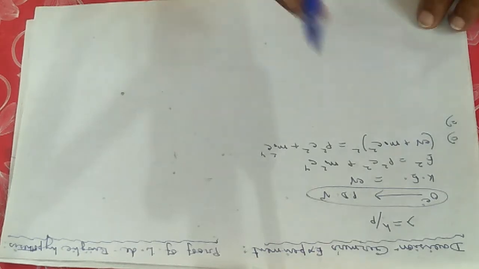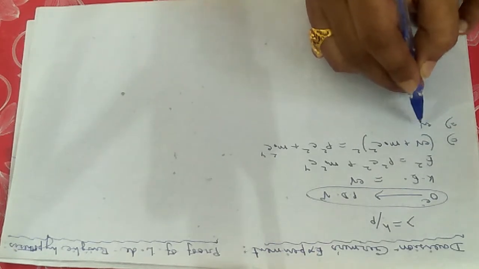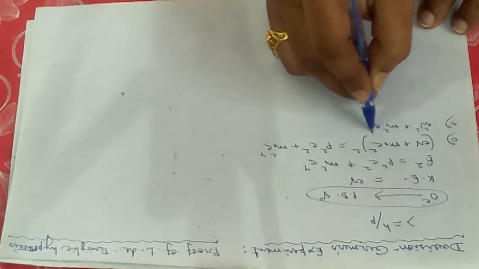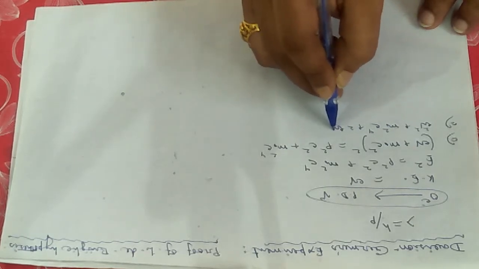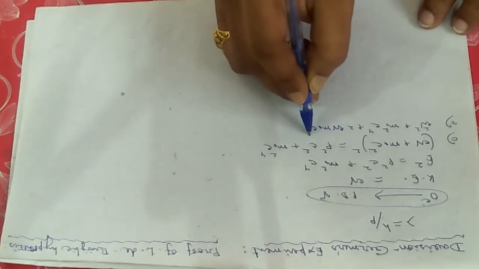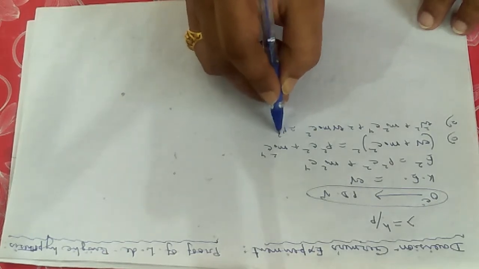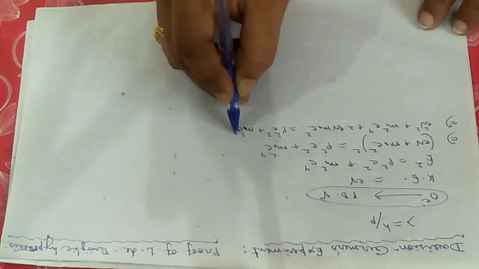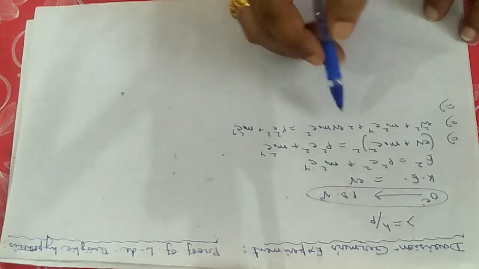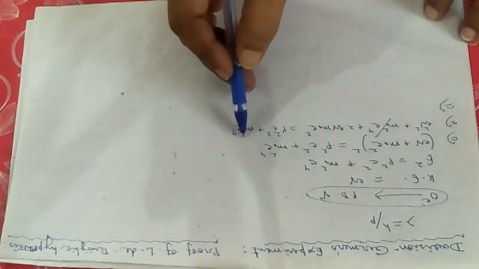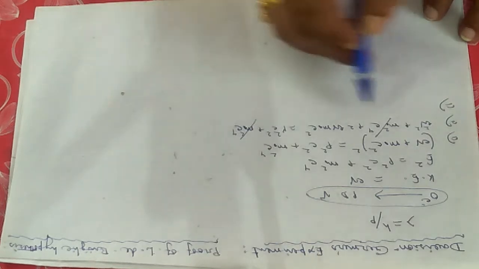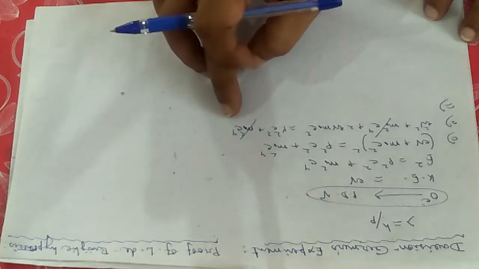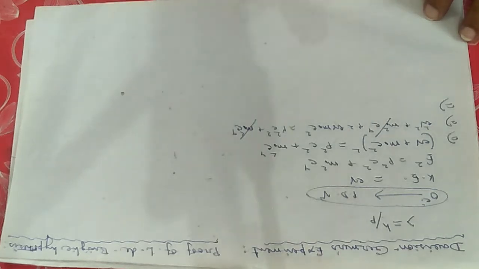After solving this equation, you will get e square V square plus m0 square c to the power 4 plus twice eV m0 c square equals p square c square plus m0 square c to the power 4. This m0 square c to the power 4 on the left hand side and right hand side will cancel out. First it goes to the right hand side with a minus sign, then it cancels.